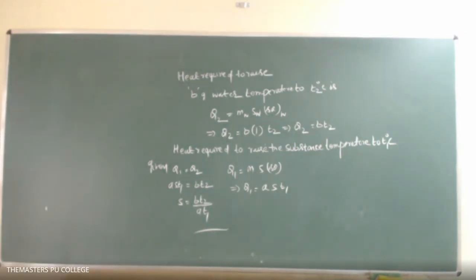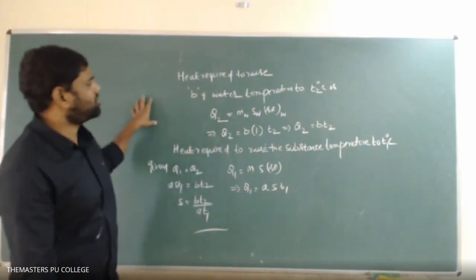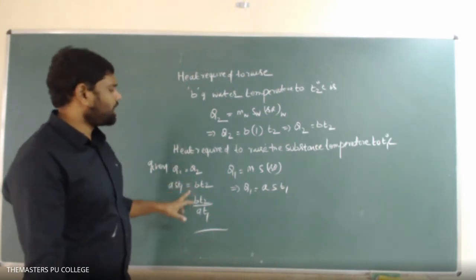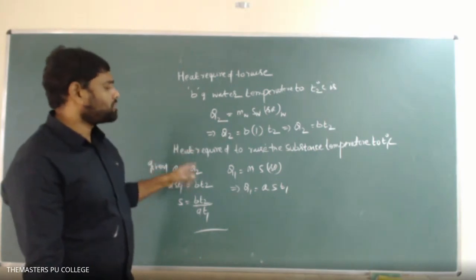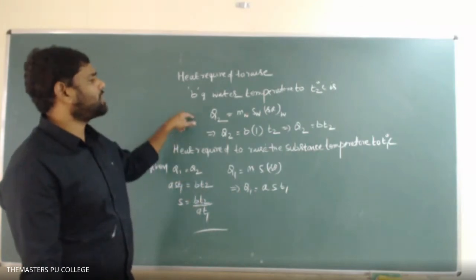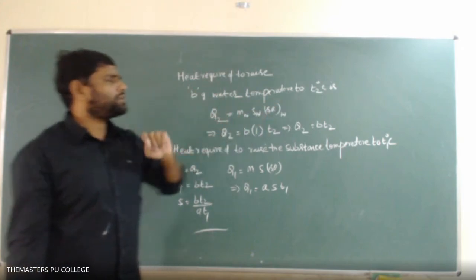Okay, clear? Understanding the problem is the important thing here. They require us to find the specific heat of the substance whose mass is A, so that it requires the same heat to raise its temperature to T1 as the heat required to raise B gram of water temperature to T2 degrees centigrade.